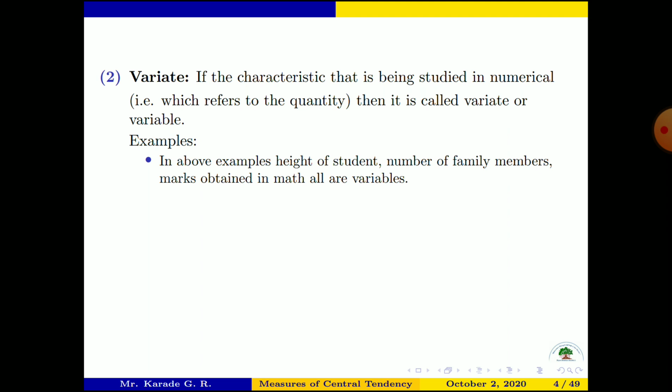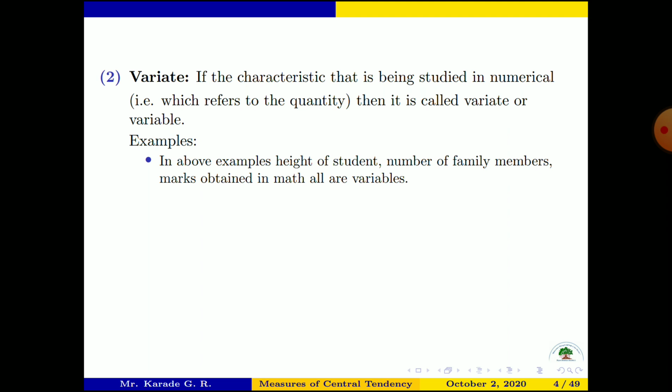You see here, it is simple. Suppose we have a population of students in a class, and we measure the height of each student.